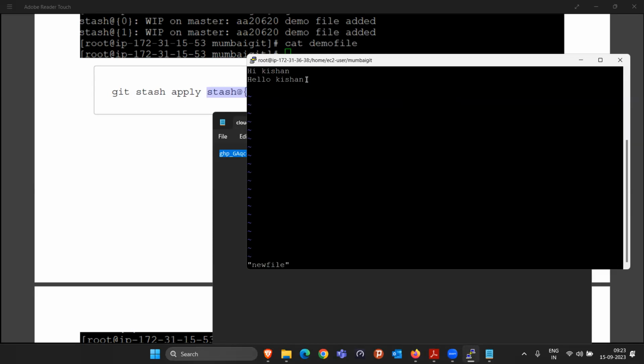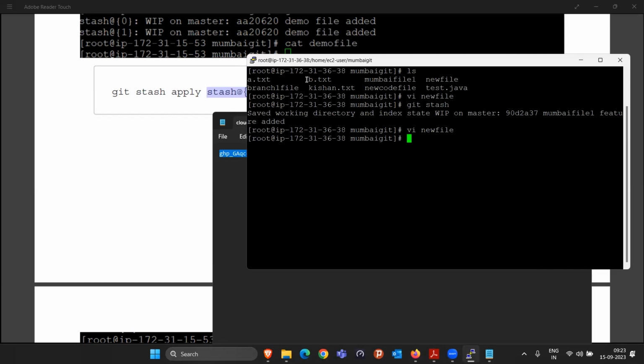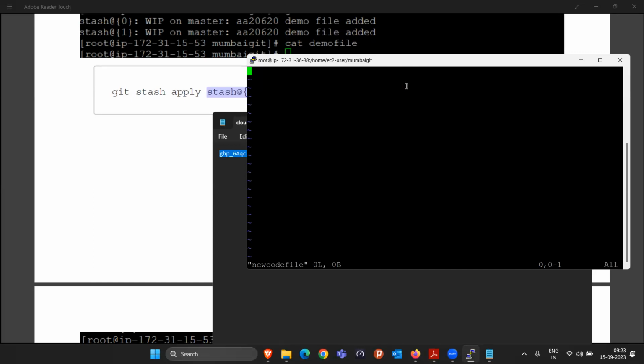Okay, now let me do some changes in the new code file. So I'm going inside this new code file. My manager asked me to complete this work first. So that's why I started to write here. This is changes. Save this file.